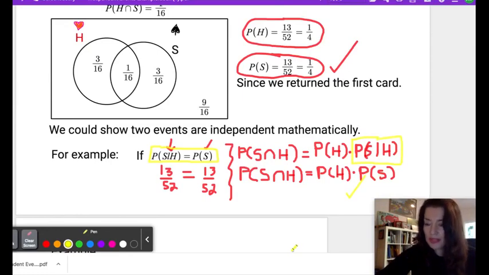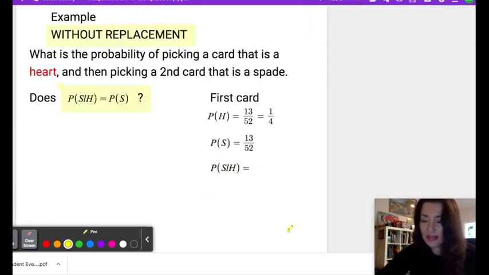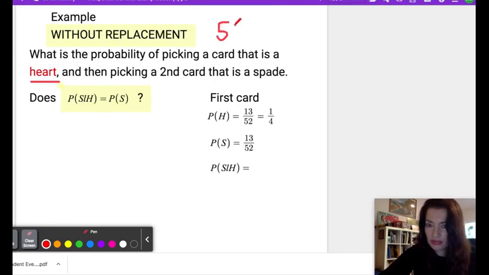Now, what happens if we do not replace the card? In other words, our first card we picked is a heart. We hold on to it, and now what is the probability of picking a spade? So if we look at the same situation without replacement, in other words, we already picked a heart and we do not put the card back, what is the probability of picking a second card and it is a spade? Now keep in mind that we started off with a deck of 52 cards.